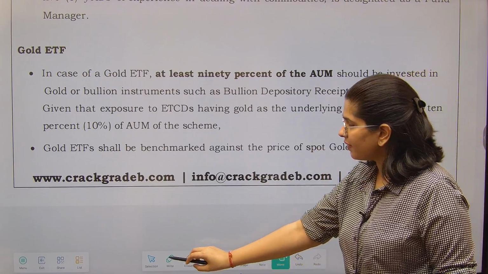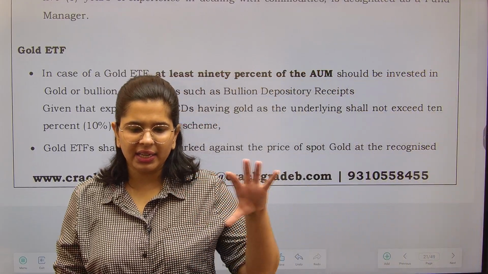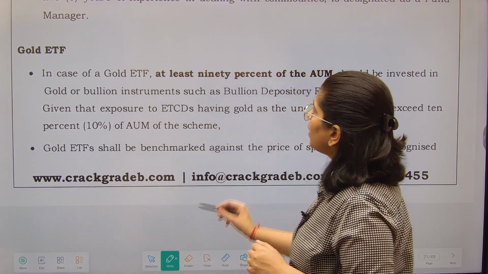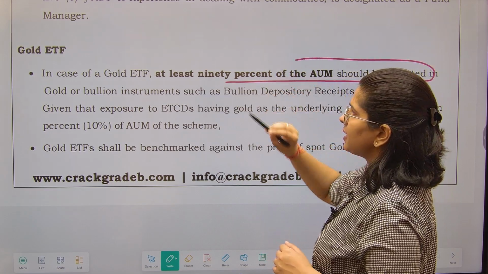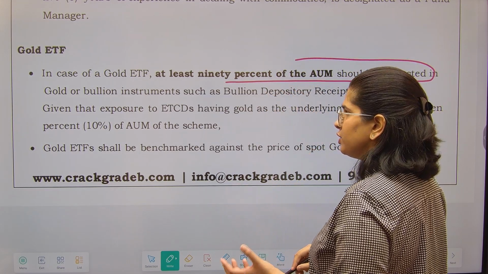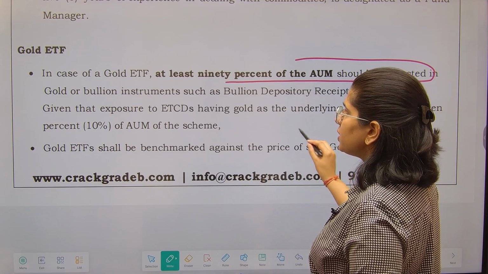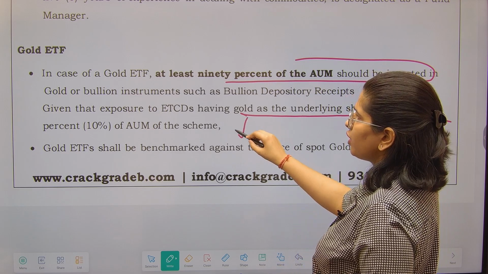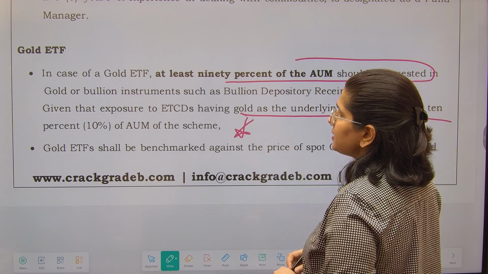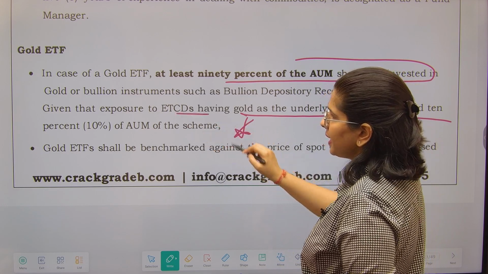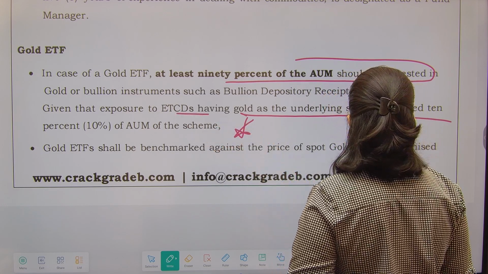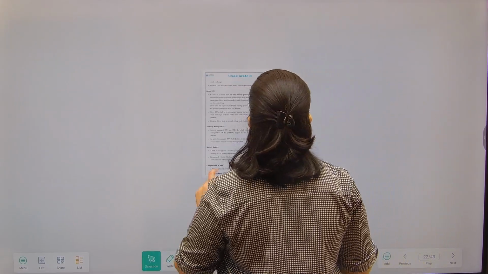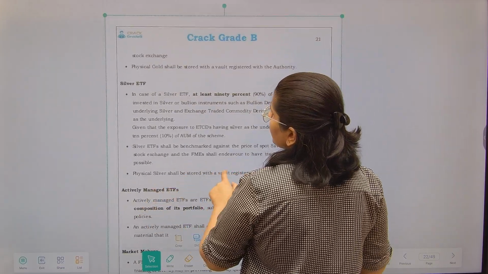Now gold ETF, it is also a commodity but a specific ETF has been created for this because it is quite popular. Fine. In case of gold ETF, at least 90% of the assets under management shall be in gold or bullion instruments, right? Given that exposures in such kind of instruments having gold as an underlying asset shall not exceed 10% of the AUM of the scheme. Next is commodity derivatives, right? Gold ETFs shall be benchmarked against the prices of spot gold on the recognized stock exchange. Physical gold will be stored with the authority. Next is silver ETF.